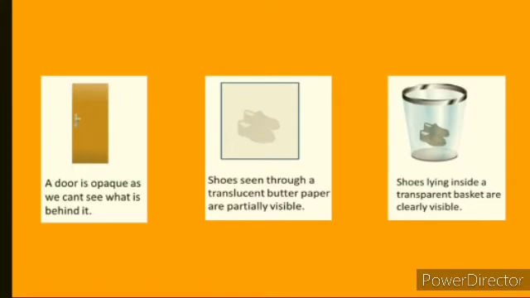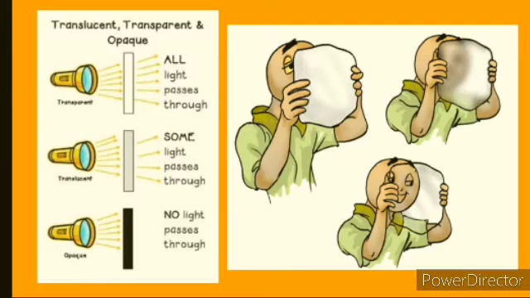These are examples of opaque, translucent and transparent objects. A door is opaque, as we cannot see what is behind it. Shoes seen through translucent butter paper are partially visible. Shoes lying inside a transparent bucket are clearly visible. Here also you can see examples, and I am showing a few more examples of these transparent, translucent and opaque objects.